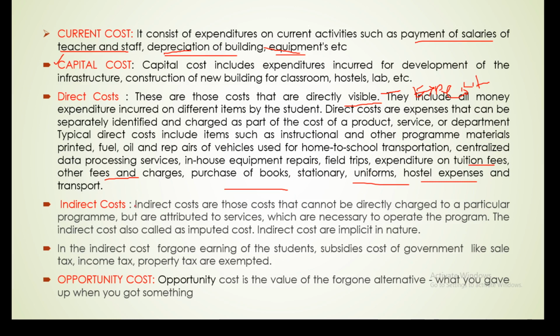But indirect cost is implicit in nature, we can say it is imputed in nature. It is also called imputed cost. So indirect cost cannot be directly charged to a particular program. Suppose the government is providing subsidized education from class 1 to 8. The government is providing free and compulsory education.